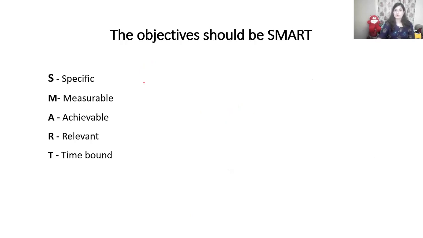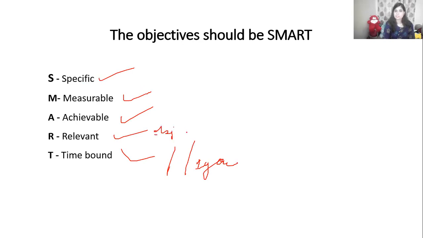So objective should always be SMART. Okay. SMART, the abbreviation is SMART. Explanation goes like this: specific, measurable, achievable, relevant, and time bound. So we have to understand whether we have 1 month time or 1 year time, right? So we have to understand that, and whether this objective is relevant to my subject under the study, or title under the study, we have to identify the relevancy,